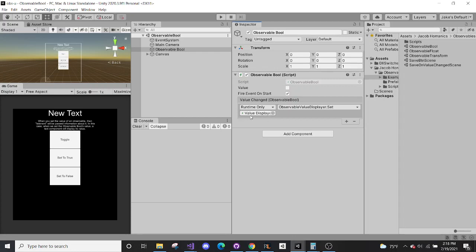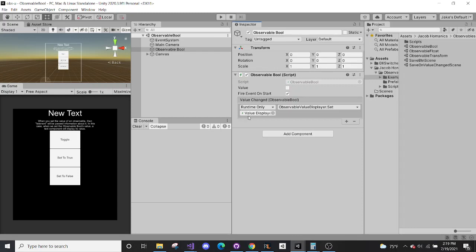So, a common theme among the observable bool, float, and transform scenes are we simply update a text component to display the value of the observable.